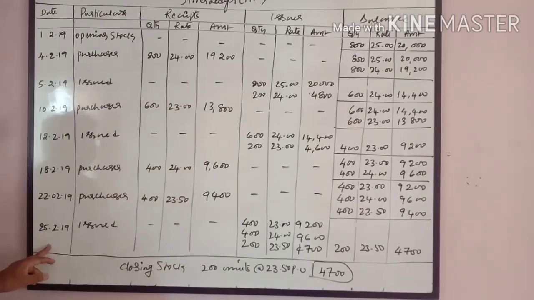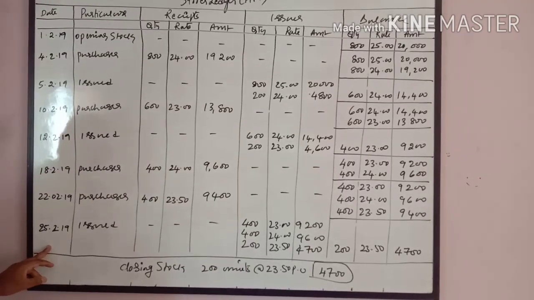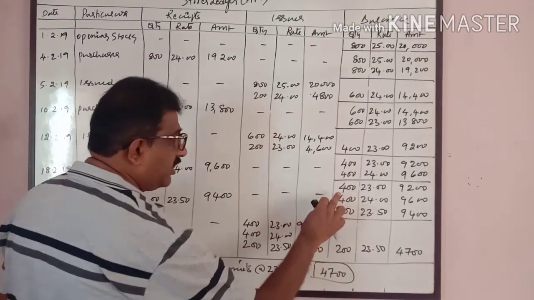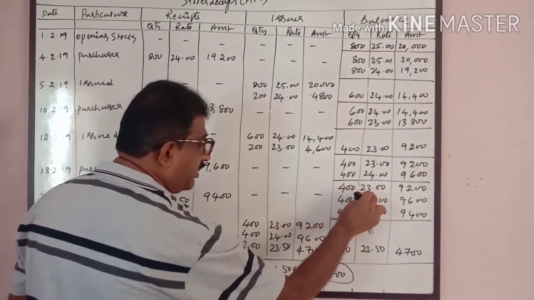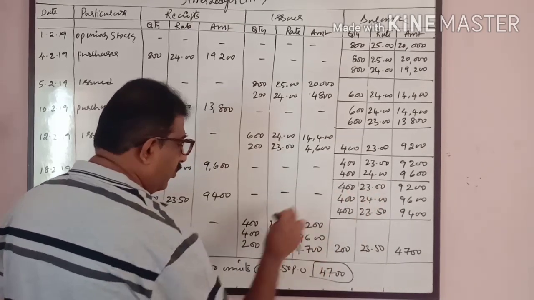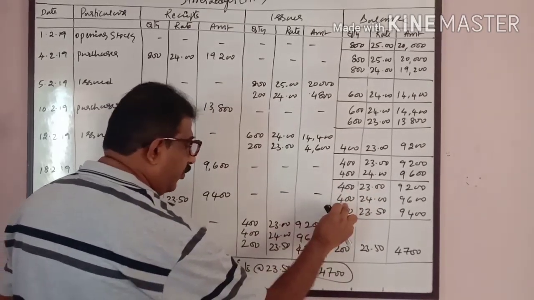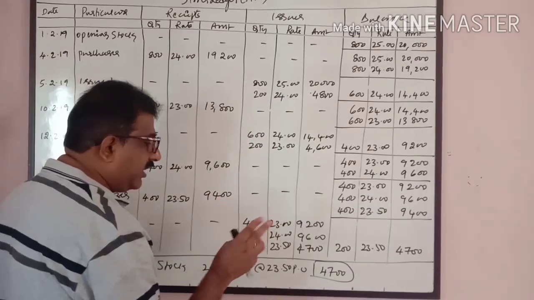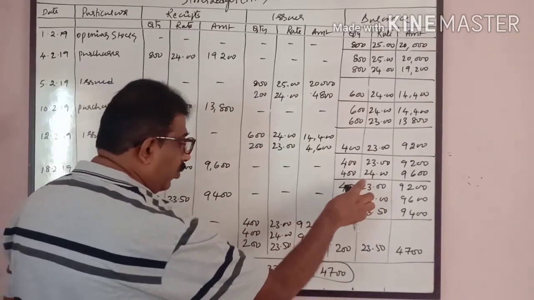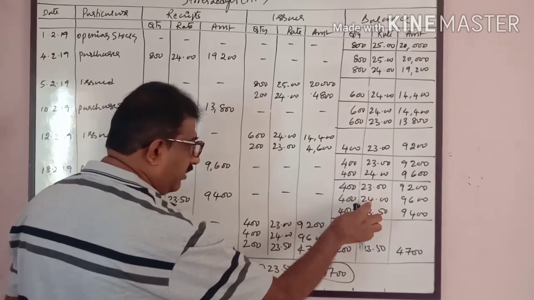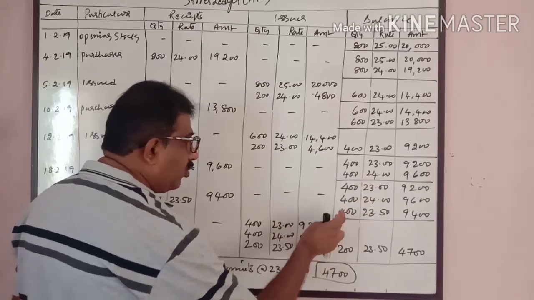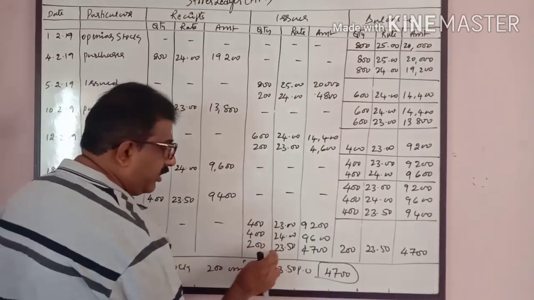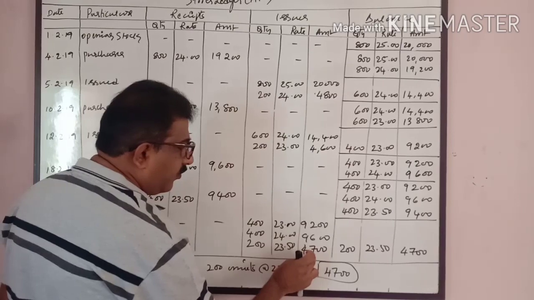On 25th, there was an issue of 1000 units. See, here we have to issue 1000 units. First I will issue 400 units at this rate, 23 rupees, 400 into 23. Next 400 I will issue at this rate, 24. Out of 1000, 800 is issued, one at the rate of 23, the other at the rate of 24. The remaining 200 I will issue from this, 400 minus 200, 200 units, 23.50, 4700.